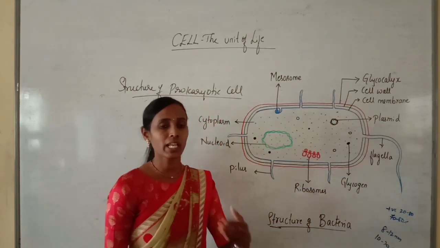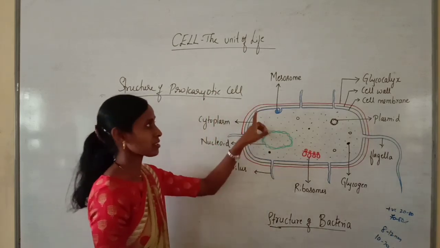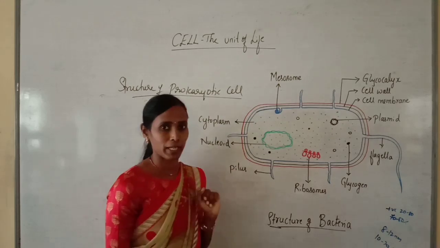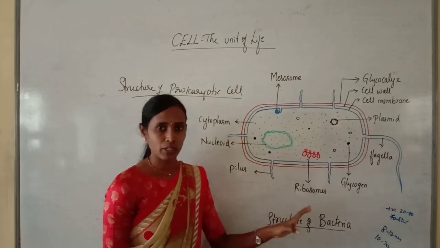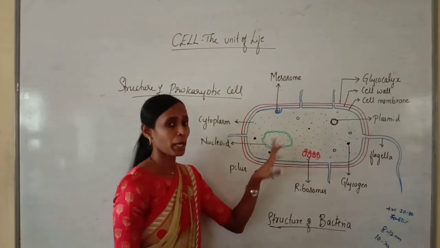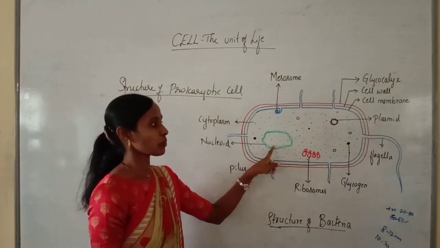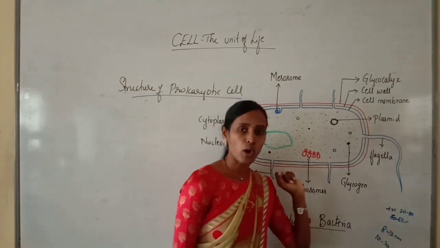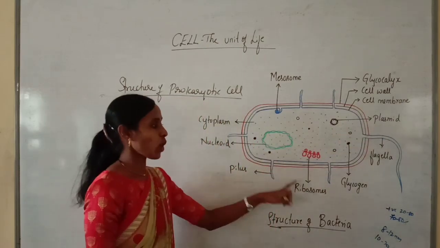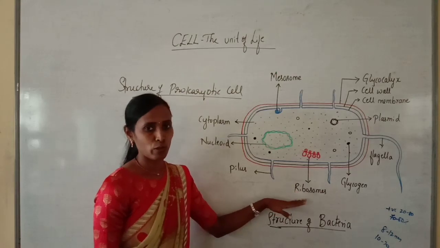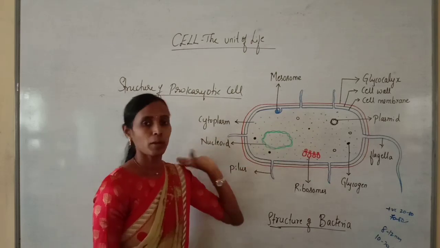Now I am saying the basic cellular organization in most of the prokaryotes. The first one is the cell wall surrounding the cell membrane, and the presence of cytoplasm. There is no well-defined nucleus. Genetic material is naked because it is not enclosed by the nuclear membrane. Along with the genomic DNA, they also contain small circular DNA called plasmid. And they have non-membranous organelles called ribosomes, because membrane-bound cell organelles are completely absent in the prokaryotes.